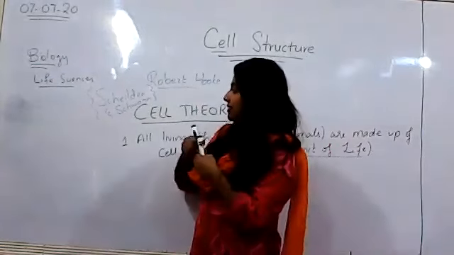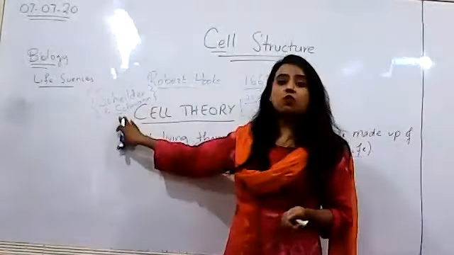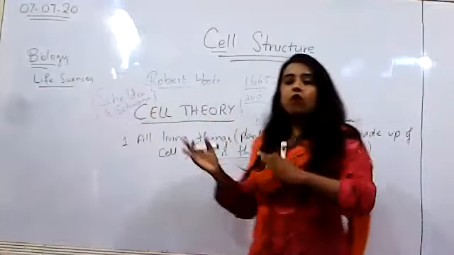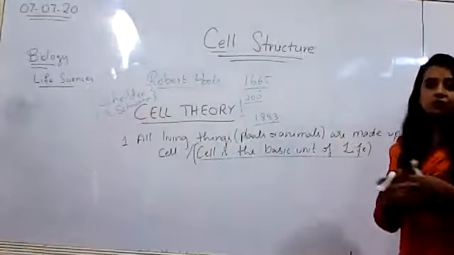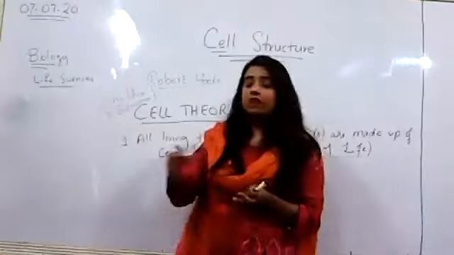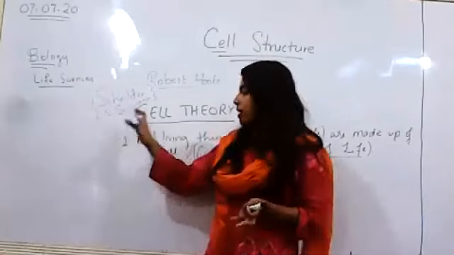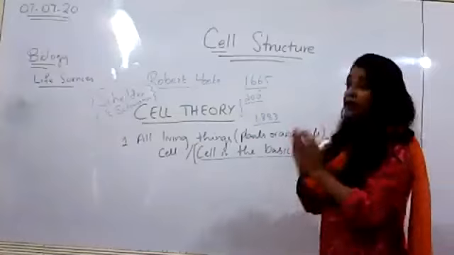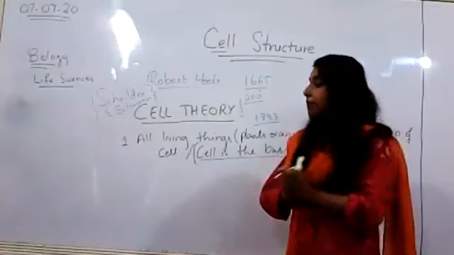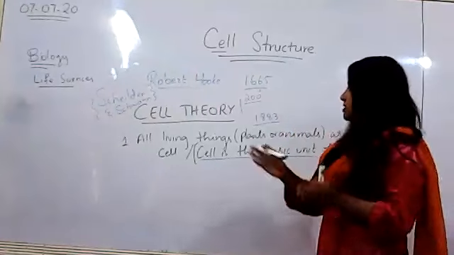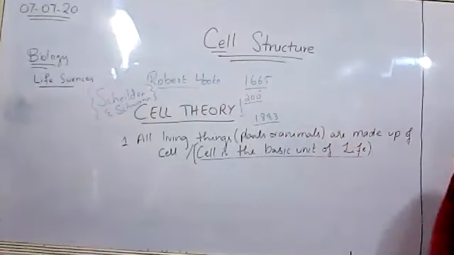Schleiden was a botanist, whereas Schwann was a zoologist. So what they both did was, Schleiden studied almost all of the plant tissues under a microscope. Schwann studied several animal tissues under the microscope. And that's when they came to the conclusion that there are differences, but despite those differences, all life forms are basically made up of cells, right?